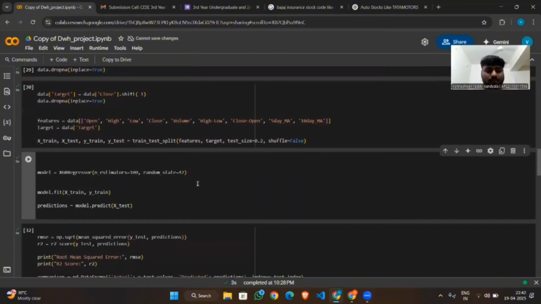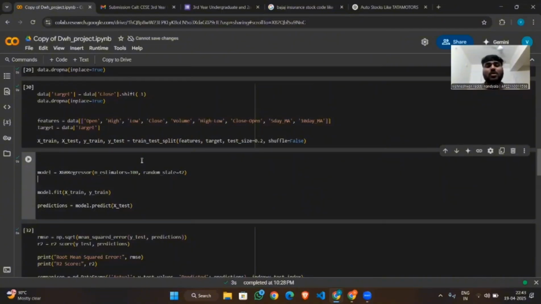Here I use the XGBoost Regressor to predict the price of the next day. Now I will briefly explain the XGBoost model so you can understand clearly. It is a powerful machine learning model designed to predict continuous values like house prices and sales. In our case, it is the stock prices.